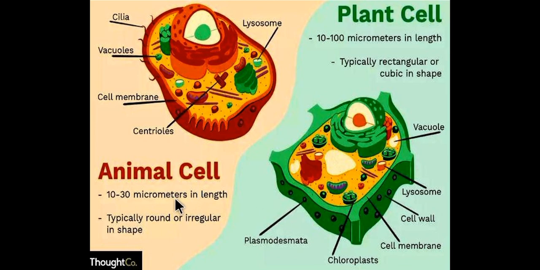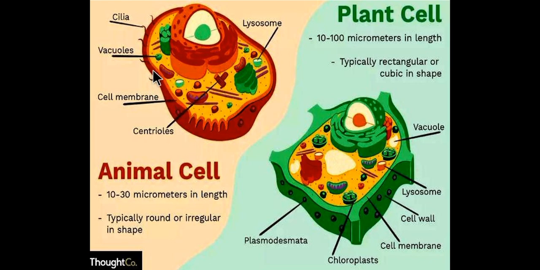The plant cell and animal cell exhibit the eukaryotic type of cells. The animal cell has 10 to 30 micrometer in length, while plant cell is generally larger than the animal cell, having 10 to 100 micrometer in length.